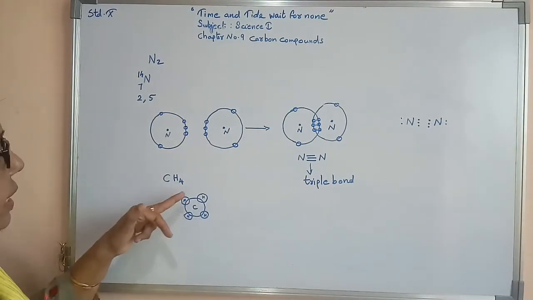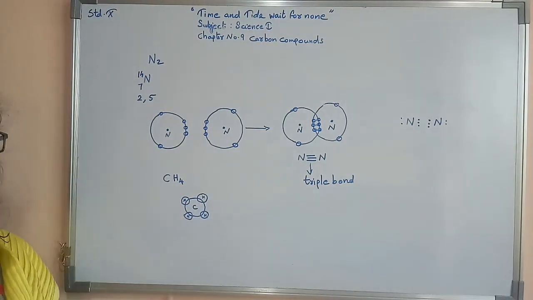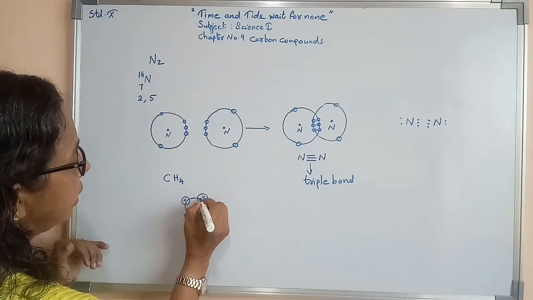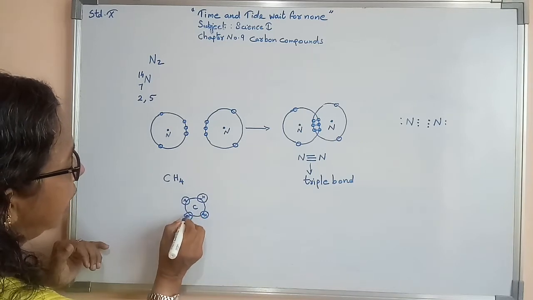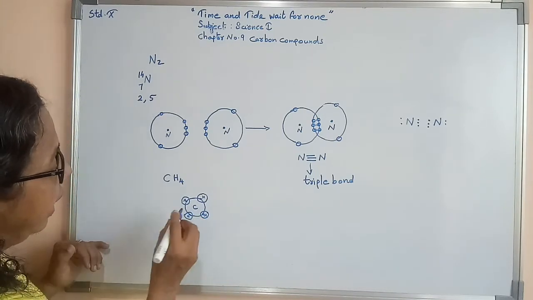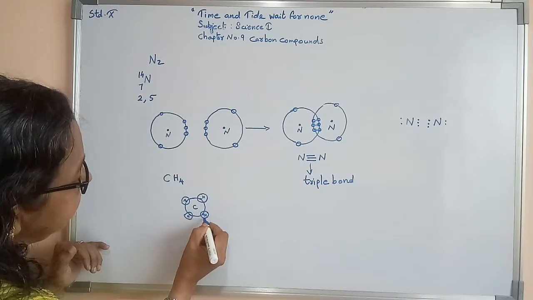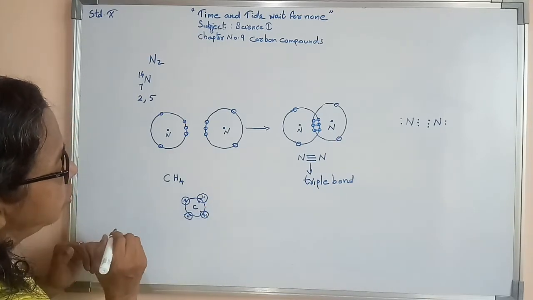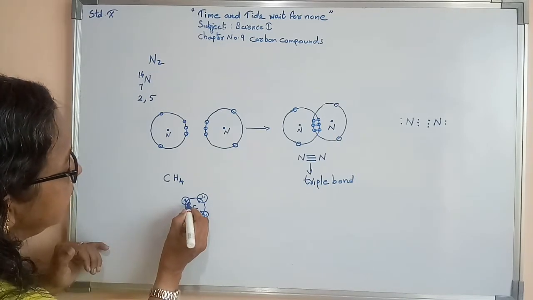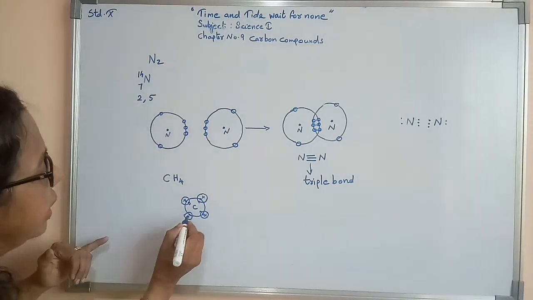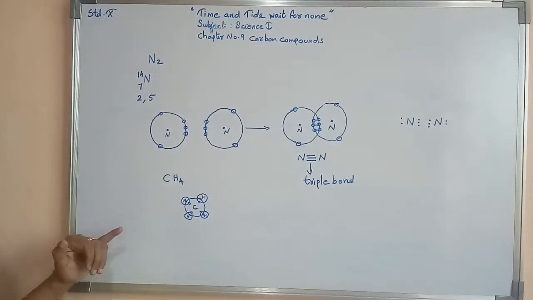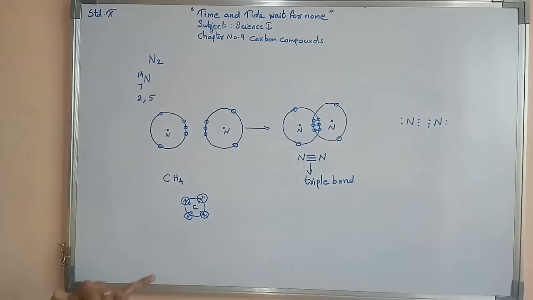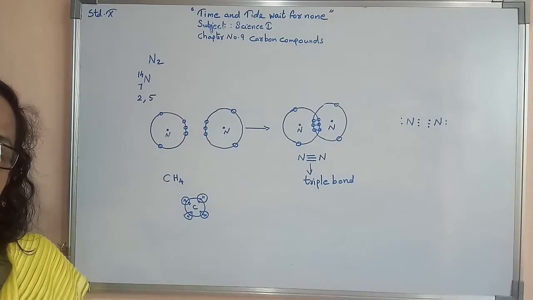Now carbon's outermost orbit has 4 electrons, so here one electron, here another, here another, and here another. And each hydrogen's outermost orbit has 1 electron. Now this is the diagrammatic representation of the methane molecule.